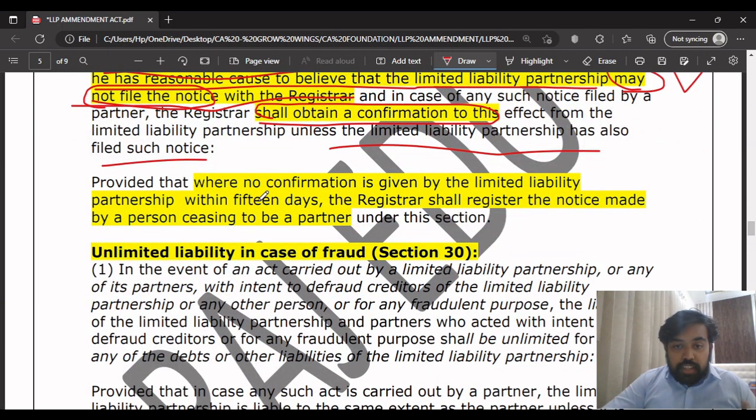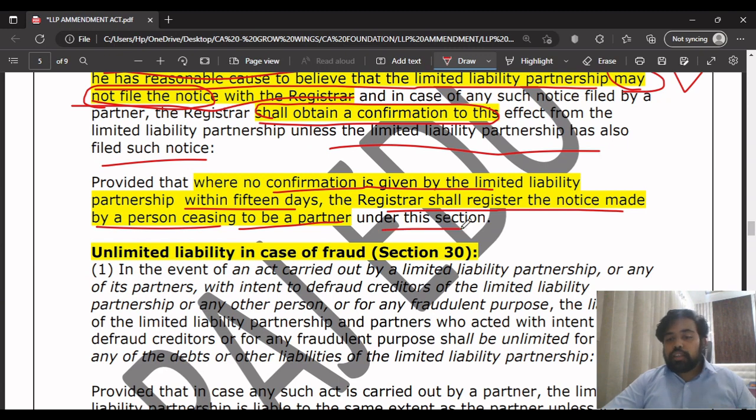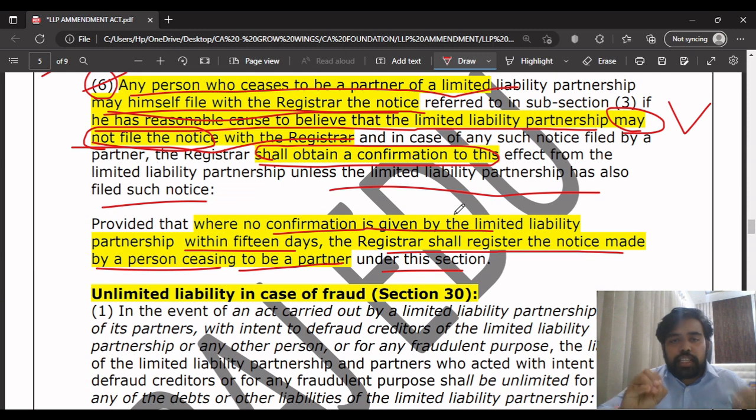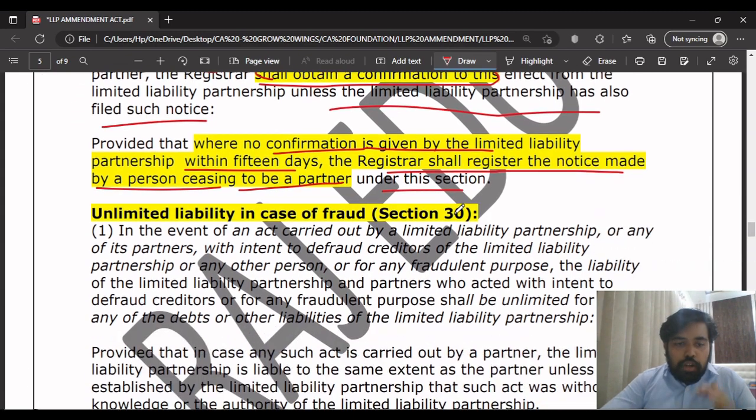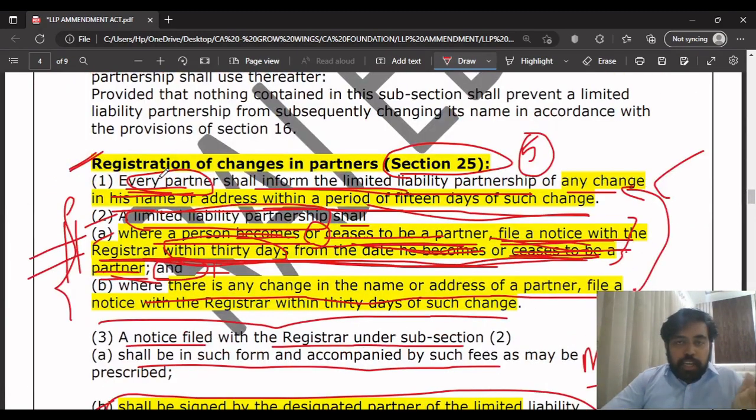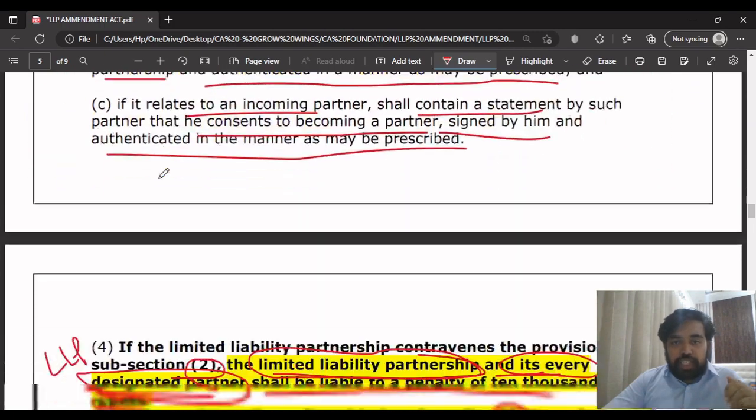Further, they told you that where no confirmation is given by the LLP within 15 days, then the registrar shall register the notice made by the partner ceasing to be the partner under this section. The notice which the departing partner has filed himself will be considered in case no confirmation comes from the LLP within 15 days. Understood? That's the end of section number 25, registration of changes in the partner.